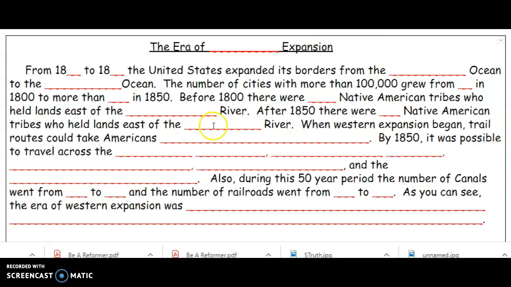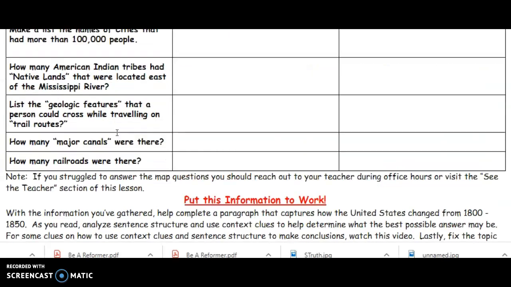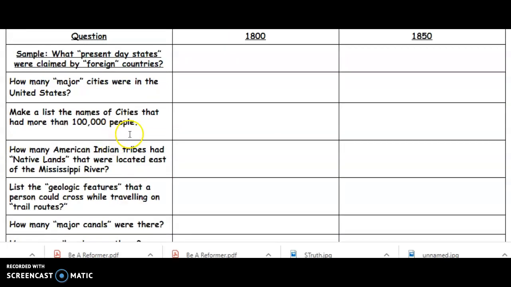We're looking for the name of a river here. Obviously, the names of rivers are proper nouns, so they should also be capitalized. When Western expansion began, trail routes could take Americans blank blank. So think about that. We're talking about Western expansion. We're talking about trail routes. Is there a question that we answered that deals with trail routes?